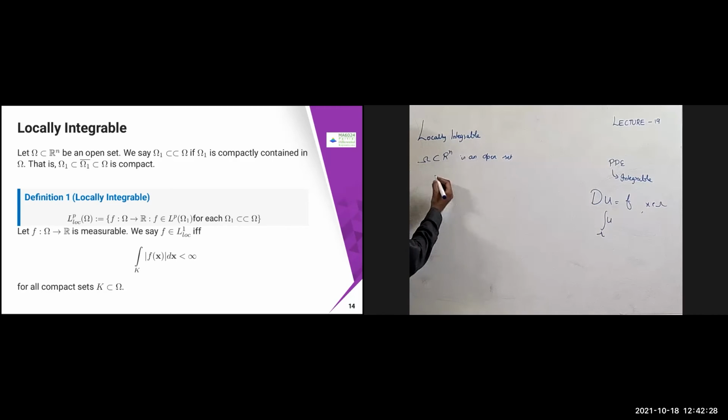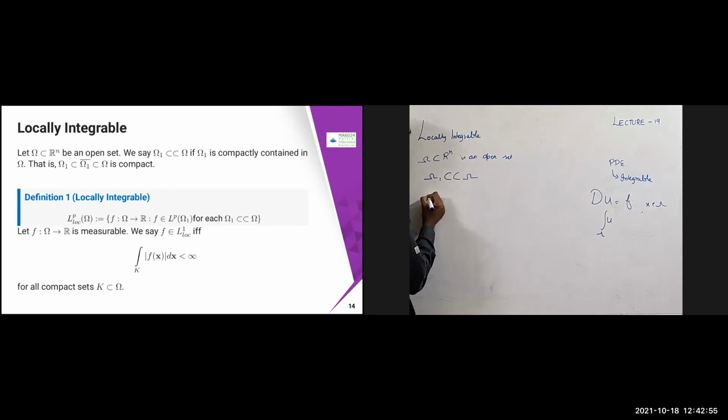Now I'm going to denote this omega 1, which is read as compactly contained. This subset symbol is read as compactly contained in omega. Omega 1 is compactly contained in omega. So that is the meaning of this symbol.